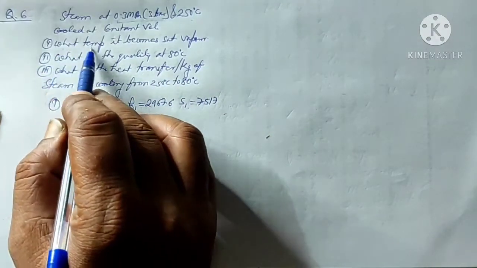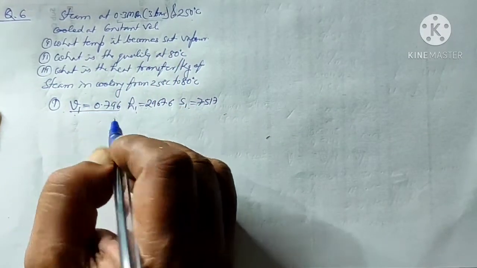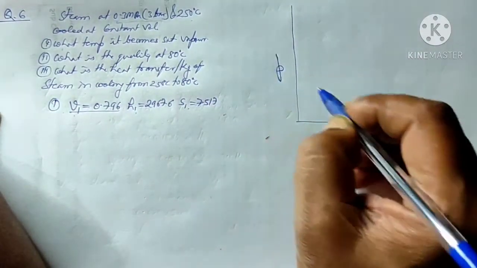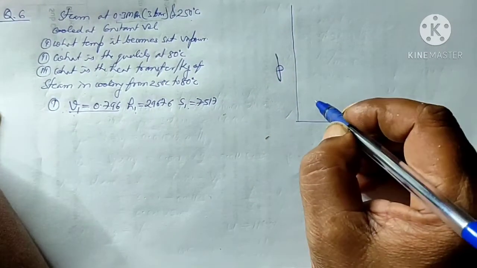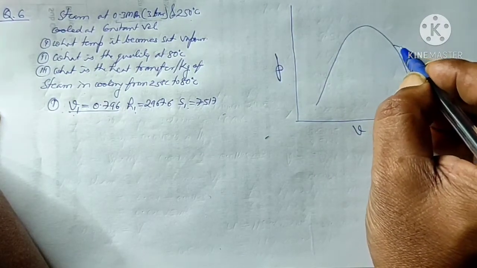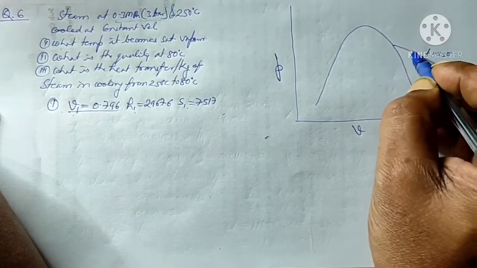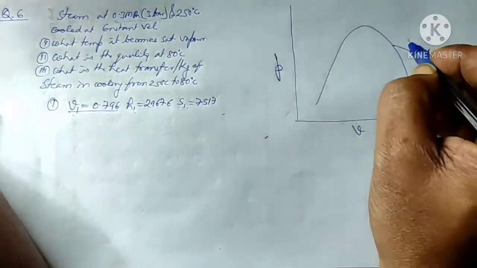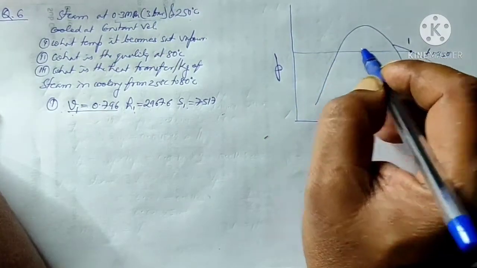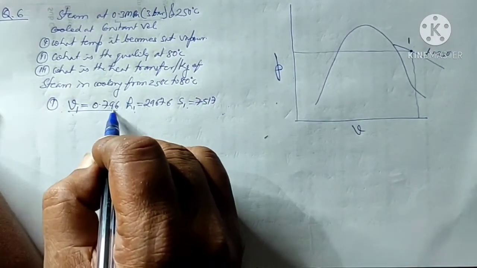Now, at what temperature does it become saturated vapor? I have to keep the volume constant. So first I will draw it on the PV diagram to see how it looks. Here I have a constant temperature line, T equal to 250 degrees centigrade. Say here I have some point 1. At this particular point, this is the pressure, that is 3 bar, and this is the volume 0.796.